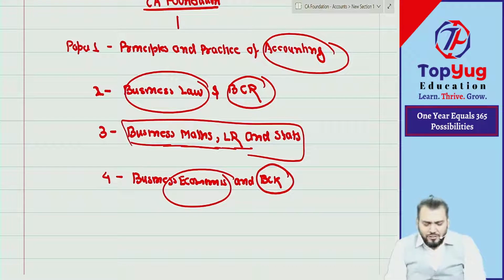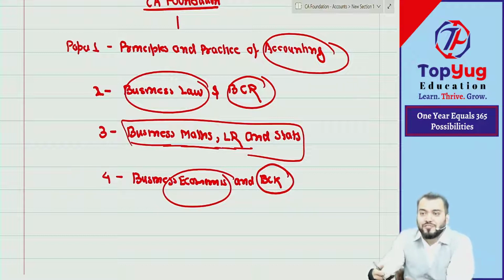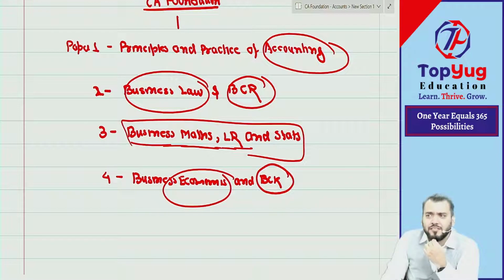Got it? Coming to the subject, as far as the subject is concerned, it will go fine. And the good point is that for passing CA Foundation and coming into CA Inter, do you require 100% marks? No. Do you require 90% marks? No. 80%? No. 70%? No. 60%? No. 55%? No. Do you require only 50% marks? Only 50%? Are you able to understand?